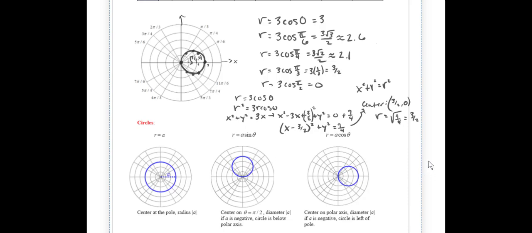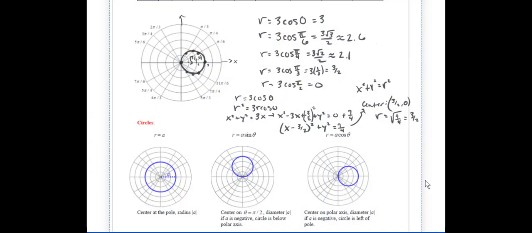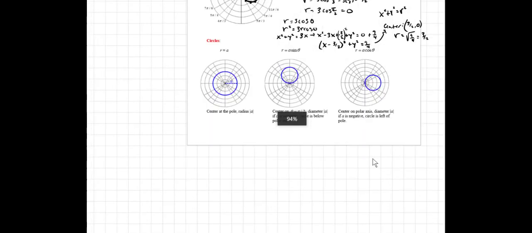Okay, so just a couple other things I want to look at here. Let's see if I can get this to snap out of it. Let's see what I can do. If I was asked to, yeah, that's better.